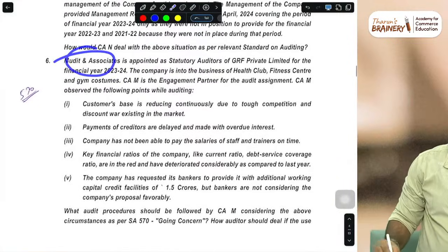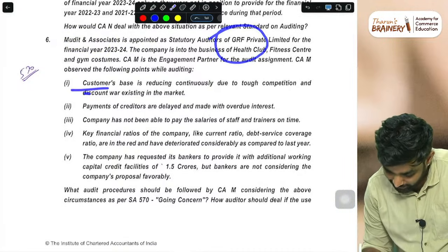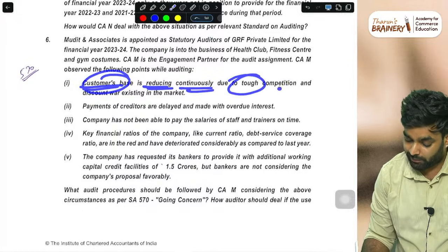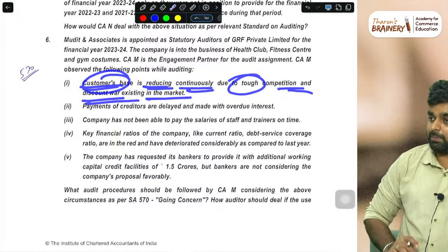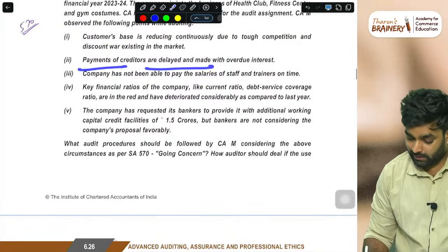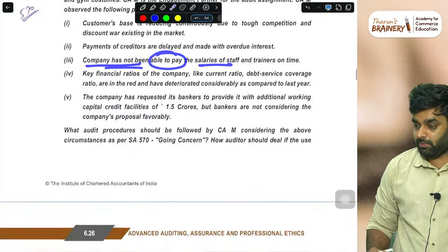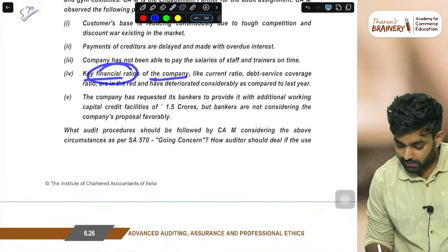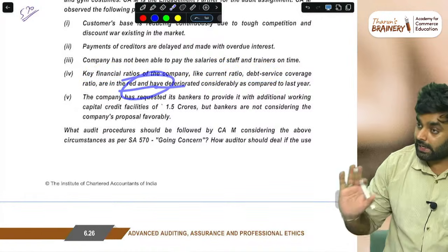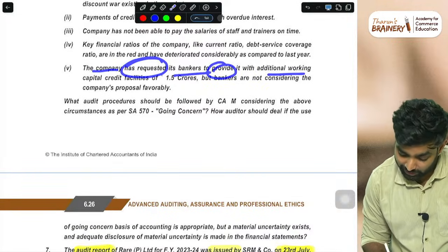Mudit and Associates is appointed as a statutory auditor of GRF. These are the problems that the company is facing. Customer base is reducing continuously due to tough competition and discount war existing in the market. Customers are going down. Payment of creditors is delayed and interest is an issue. The company has not been able to pay salary to staff. Then key financial ratios of the company like the current ratio and debt service coverage ratio are in red. The company has requested its banker to provide additional working capital.